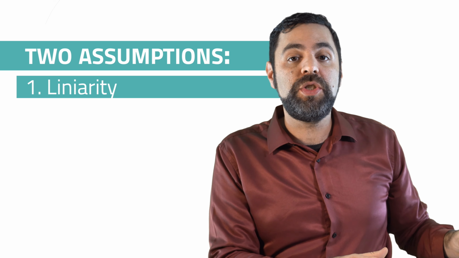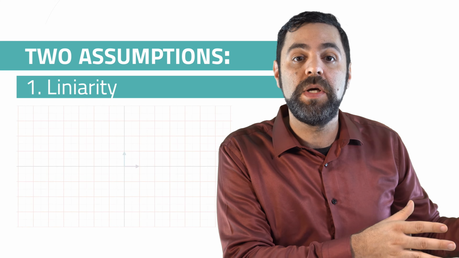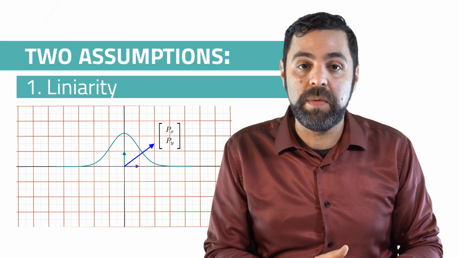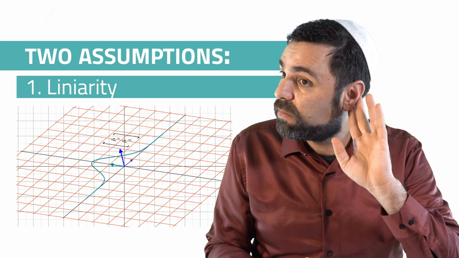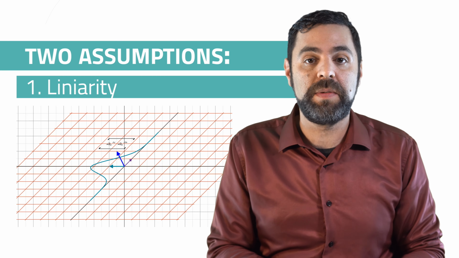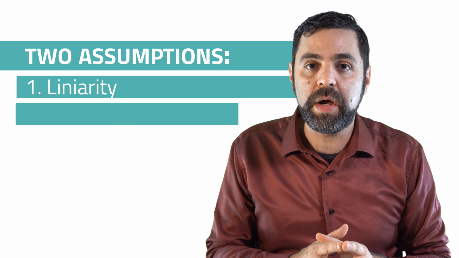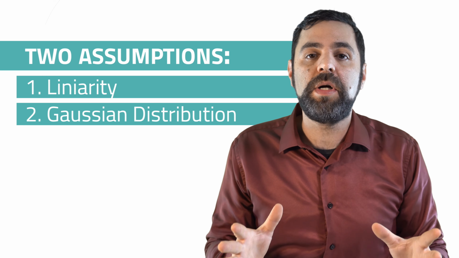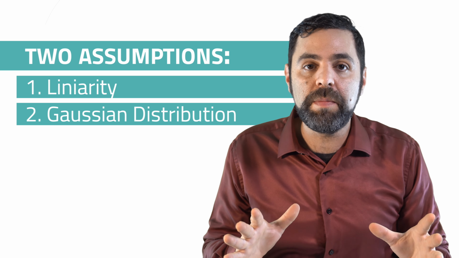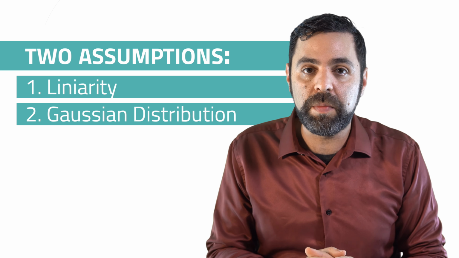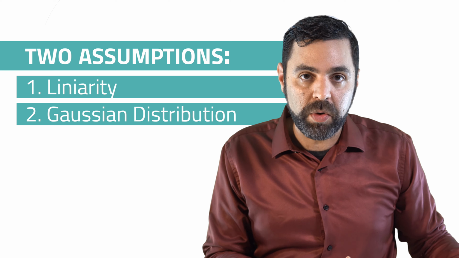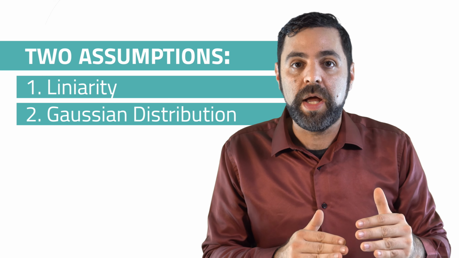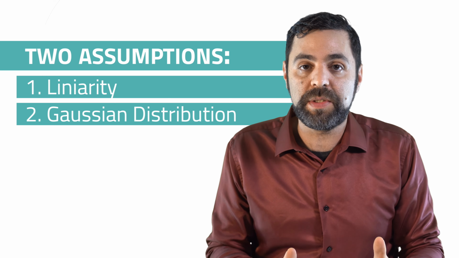And the transition from the state space to the sensor space also has to be linear as expressed in, yes, the H matrix. The second assumption is the Gaussian assumption, and this is the big assumption. In order for the Kalman filter to work, everything must be Gaussian with zero mean noise. Zero mean noise means that the chances of being above the mean are exactly equal to the chances of being below the mean.